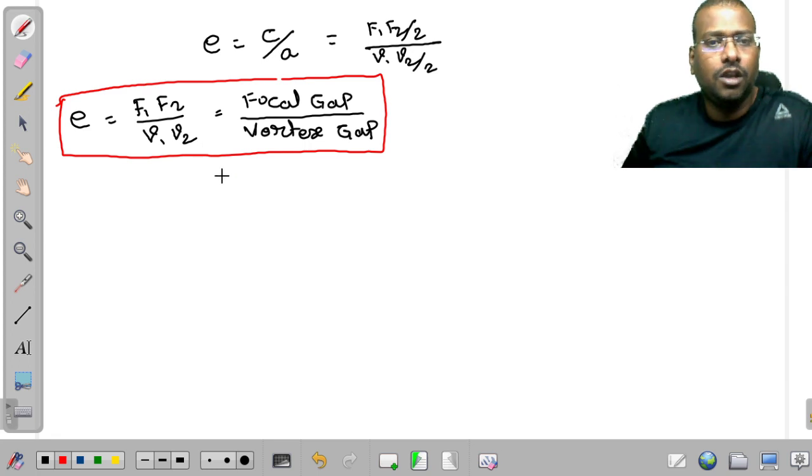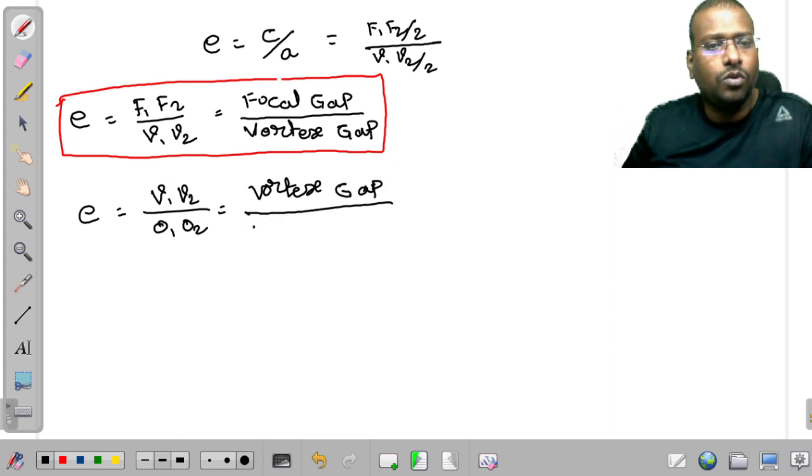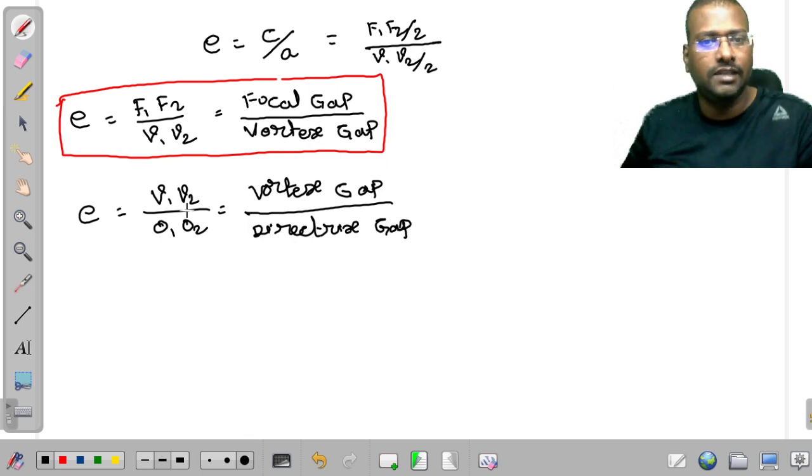Apart from this, we have one more equation: E is equal to V1 V2 divided by O1 O2. What is this, sir? V1 V2, we know, is the vertex gap. What is O1 O2? It is the gap between the directrices, the directrix gap.